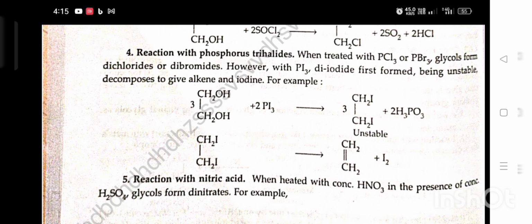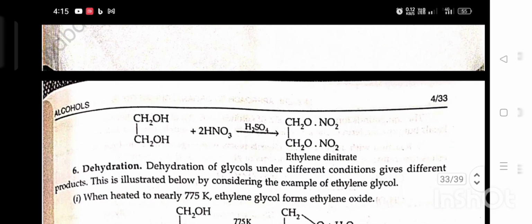Reaction with nitric acid. When heated with concentrated HNO3 in the presence of concentrated H2SO4, glycol forms dinitrate. For example, glycol plus HNO3 in the presence of H2SO4, ethylene dinitrate is formed.